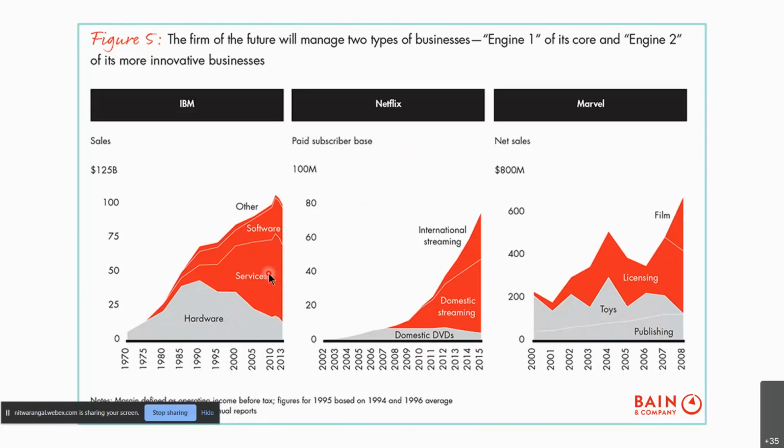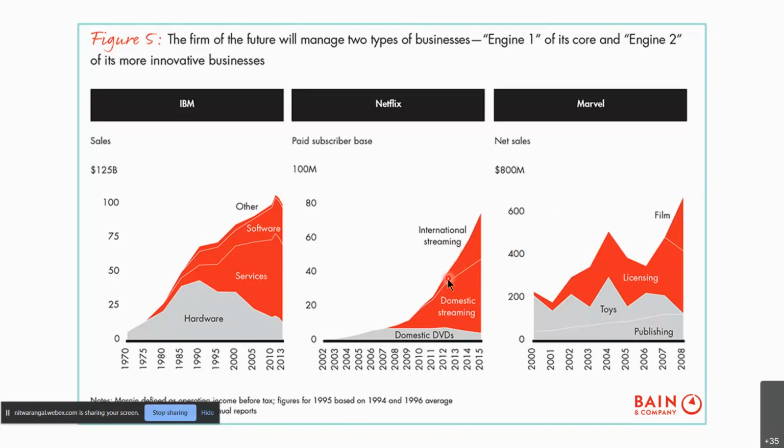And the red are the intangible ones, like services and software for IBM, domestic streaming, licensing, and film production.